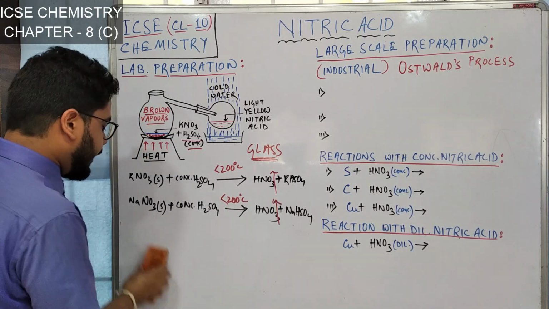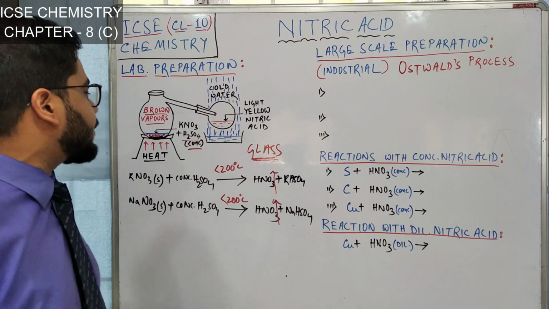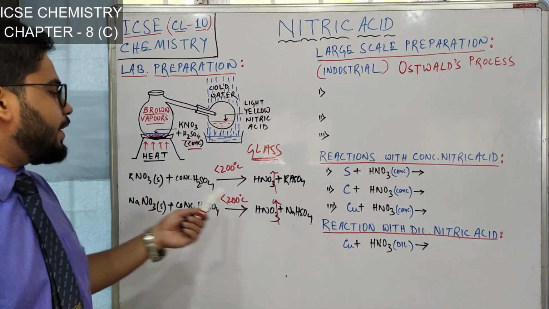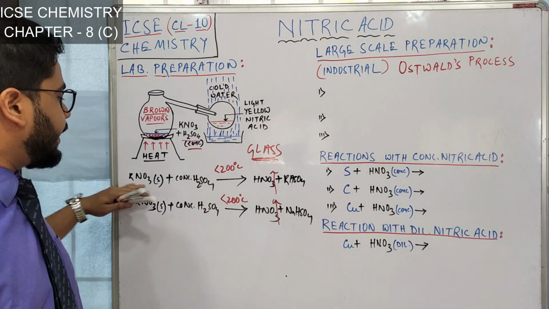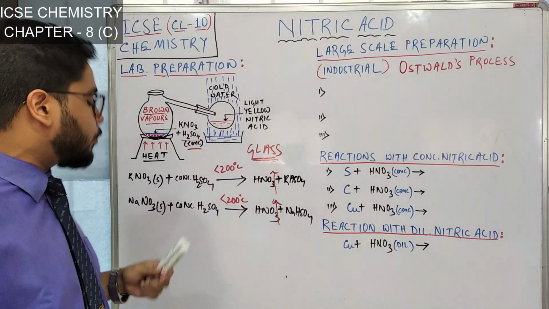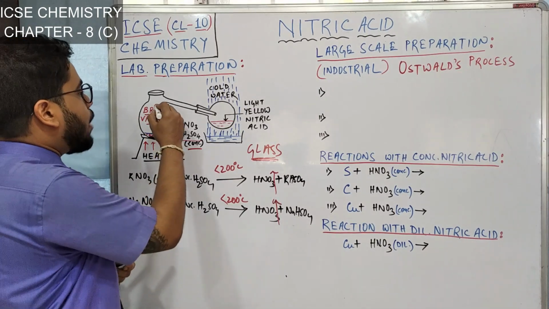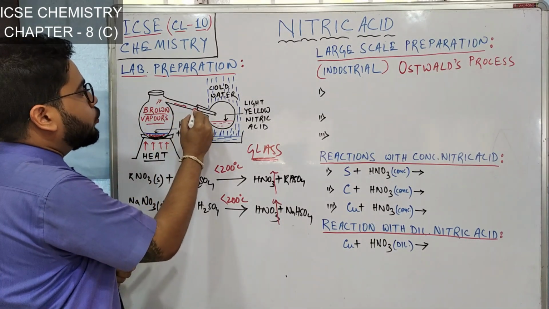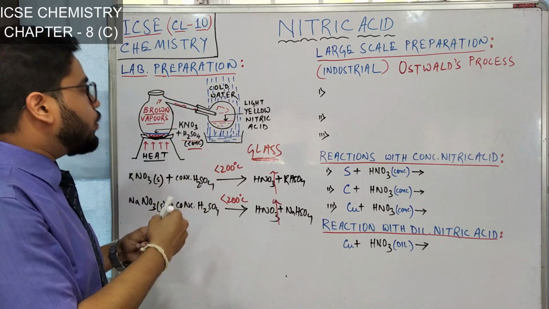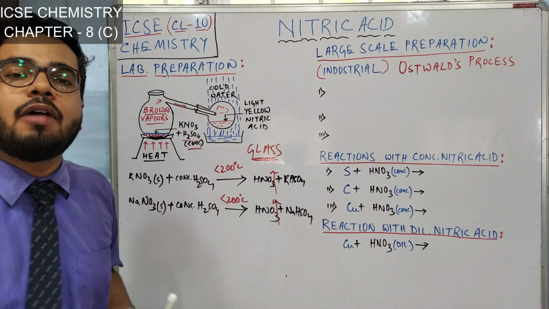Now, before we conclude the lab preparation of nitric acid, let me discuss a few more points. You have seen how from the reagents KNO3 and concentrated sulfuric acid, brown vapors of nitric acid are being produced. Now, these brown vapors come through this way, and here you can see we have given cold water from outside.